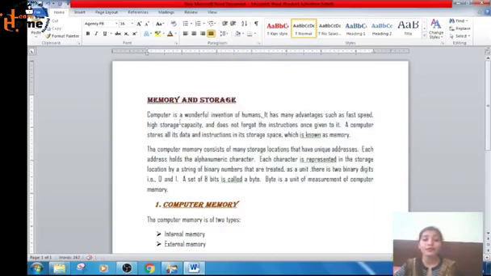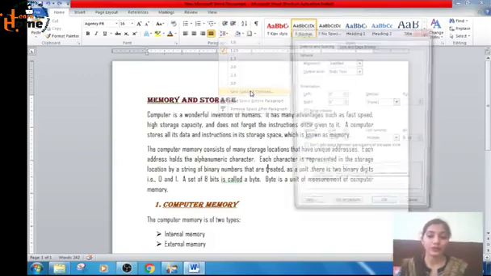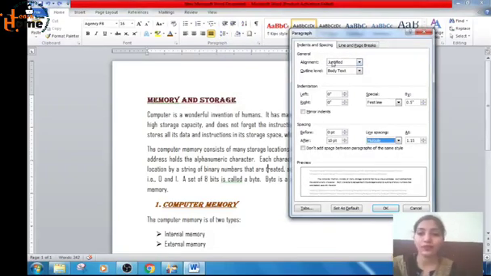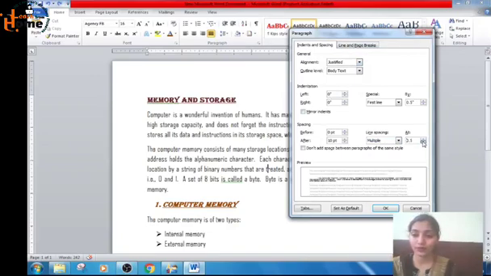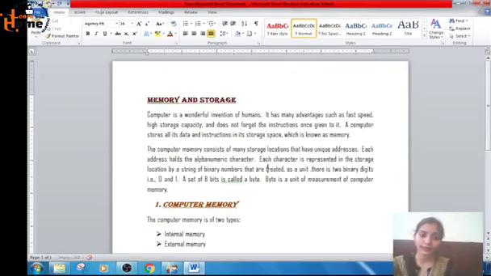Line spacing is the vertical distance between two lines. You can also change the spaces between the lines from the line spacing options if you want to customize it. This is the customized tab. From here also you can change the spaces between the lines. Here you can do anything, increase or decrease the spaces between the lines. Click OK and the change will happen. Okay, I want to undo it. I will press the undo button in the Quick Access Toolbar.